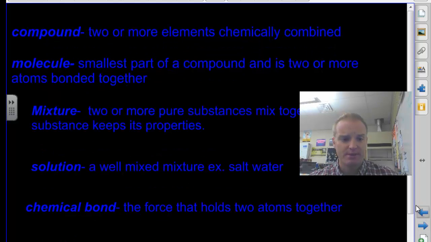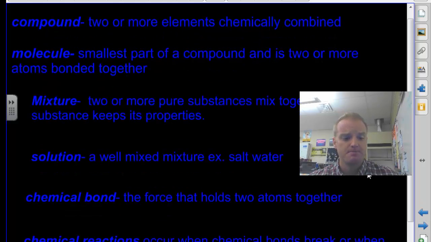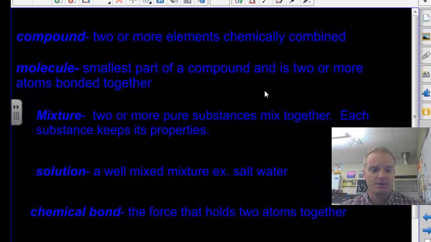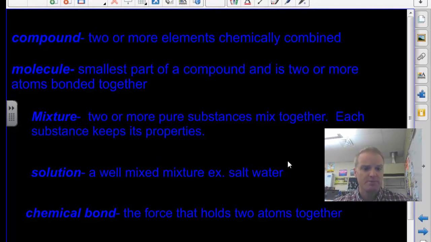And so we talk about the basics of chemistry, guys. We talk about the idea of compounds and molecules. First of all, we should talk about the idea of atoms and elements first. Remember, elements, or the periodic table of elements, has all those known different types of atoms in the world. And when we combine those together, we can make compounds. A compound is 2 or more elements chemically combined. So compound and molecule are almost synonyms there. A molecule is the smallest part of a compound, and it's 2 or more atoms bonded together. So anytime you have more than one atom bonded together, it's a molecule.